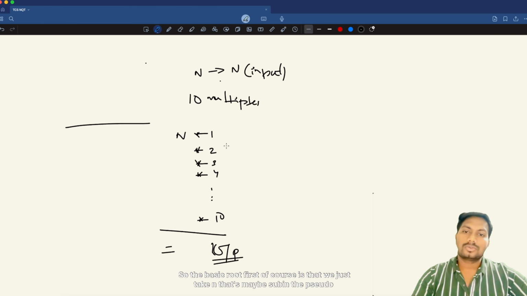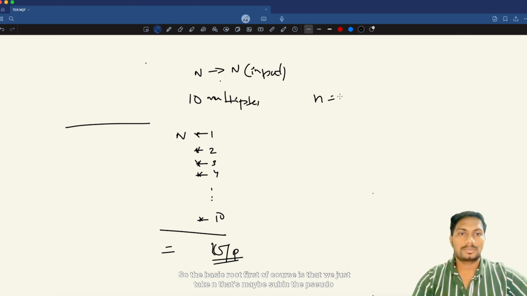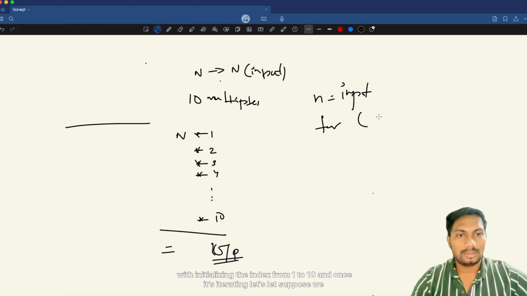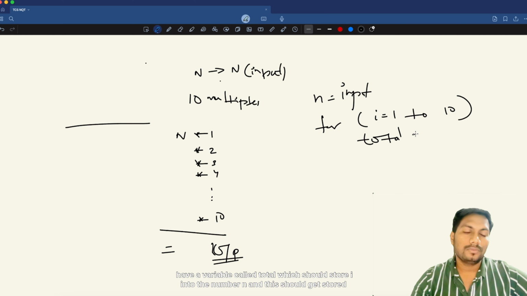Understood? So the basic brute force approach is that we take n as input, in pseudocode terms. Once we have the input ready, we run a for loop with the index i from 1 to 10. As it iterates, we have a variable called total which stores i into n, and this gets added every time.